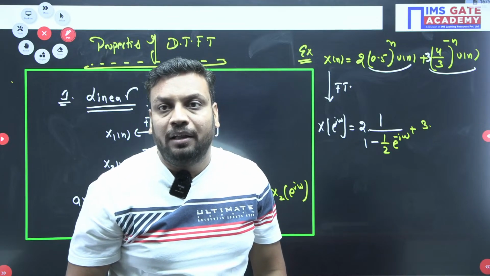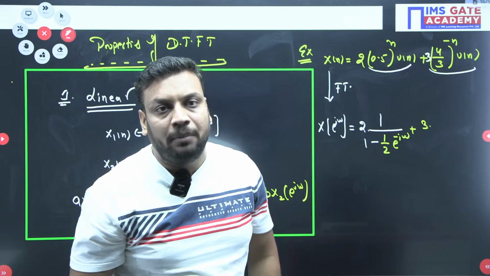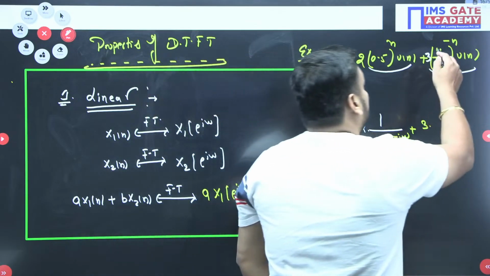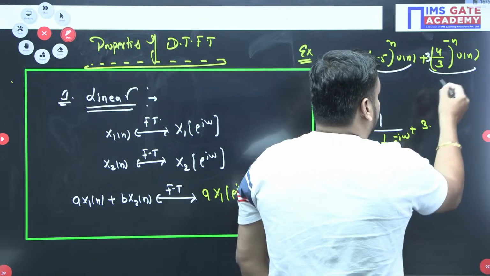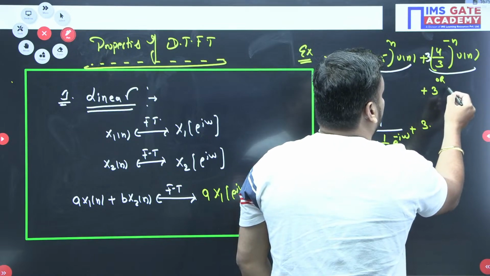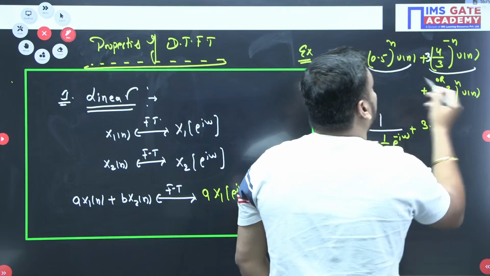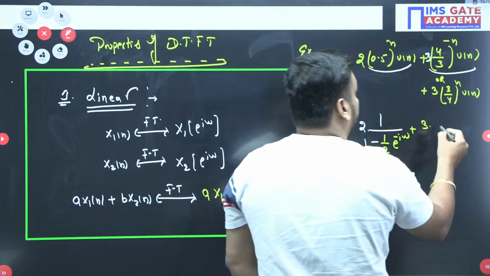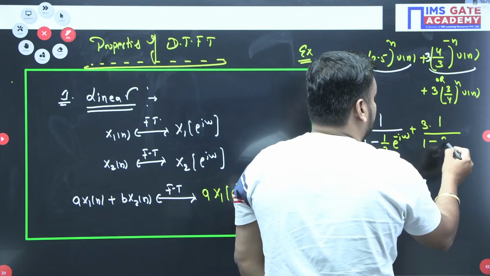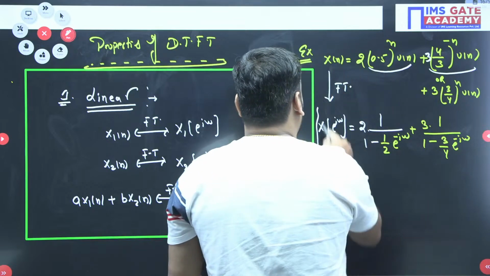If the value were greater than 1, it would become unbounded and we couldn't find it. So the 3 is already outside, and we write 1/(1 - (3/4)e^(-jω)). So this is your final Fourier transform.